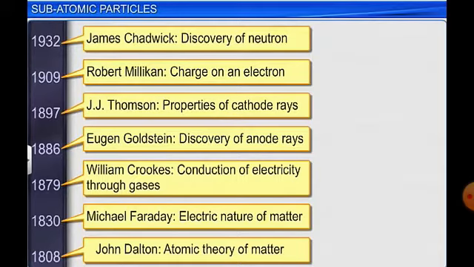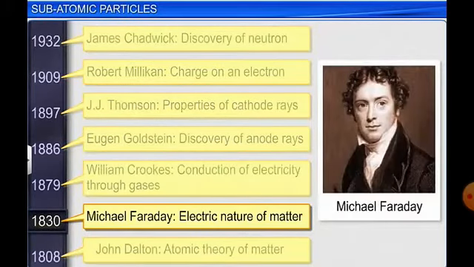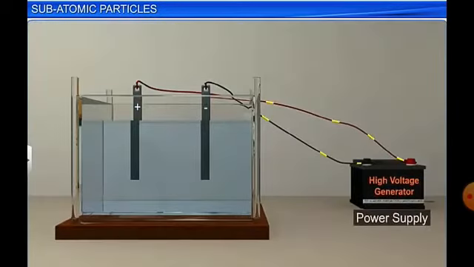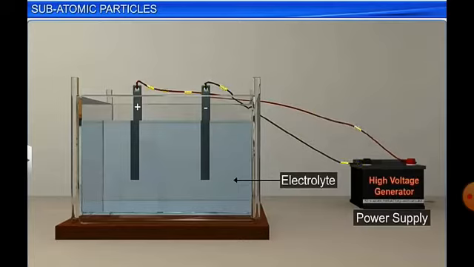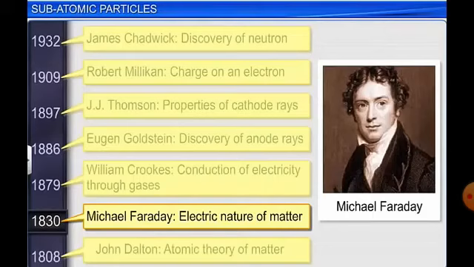But later on, a few experiments done by different scientists did not explain the complete nature of it. The first one was Michael Faraday, who proposed the electric nature of matter in 1830. In this experiment, a current is passed through two metal rods dipped in an electrolyte. It was found that matter got deposited on the electrodes, which means the electric current is made of charged particles. So matter is composed of charged particles and it conducts electricity.